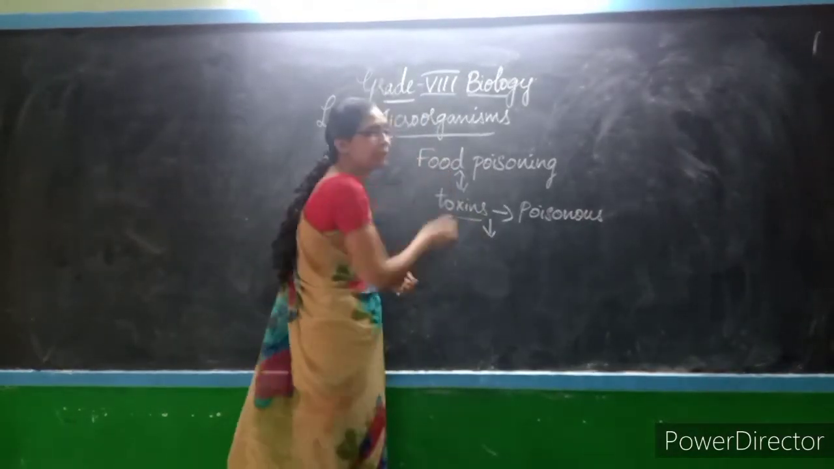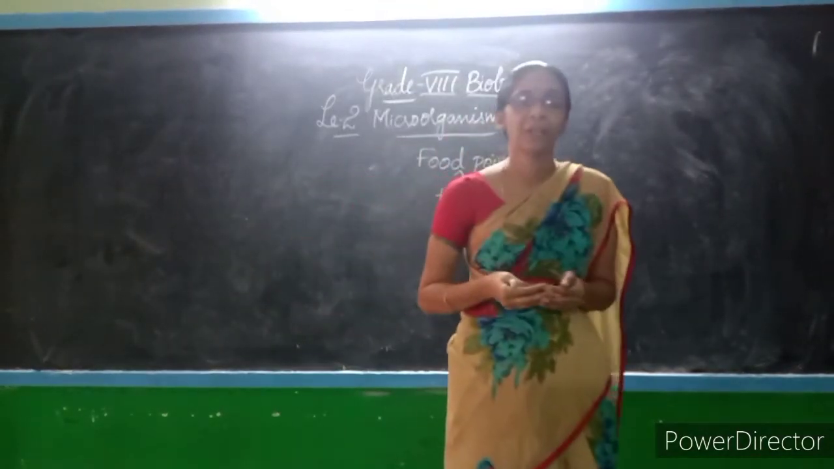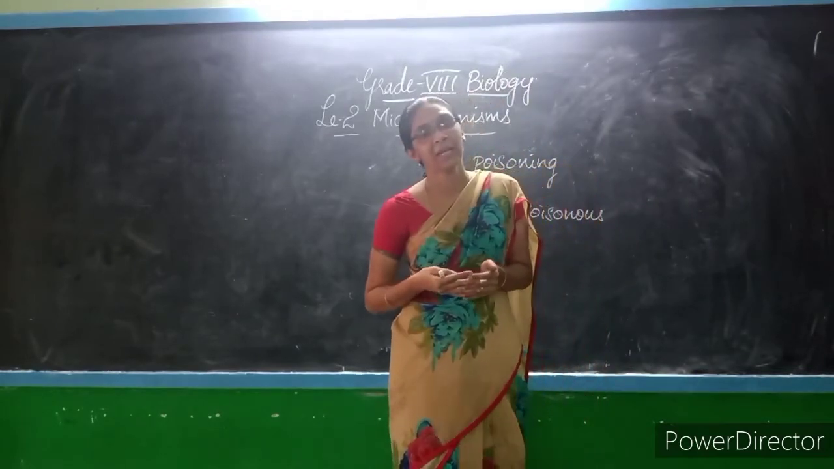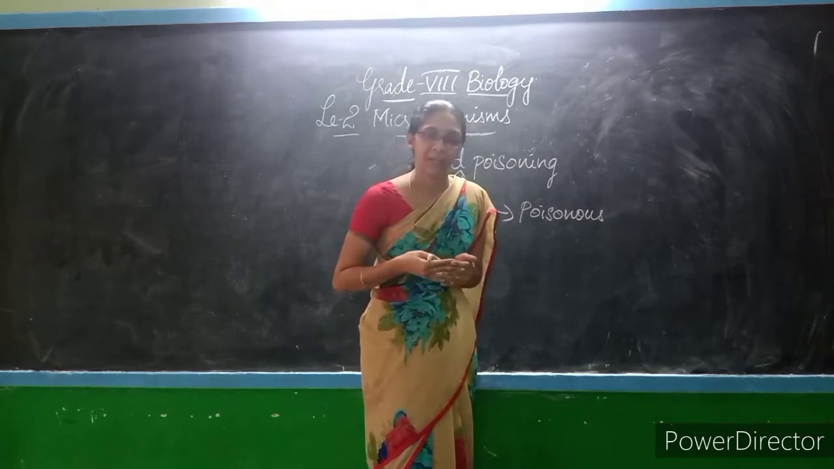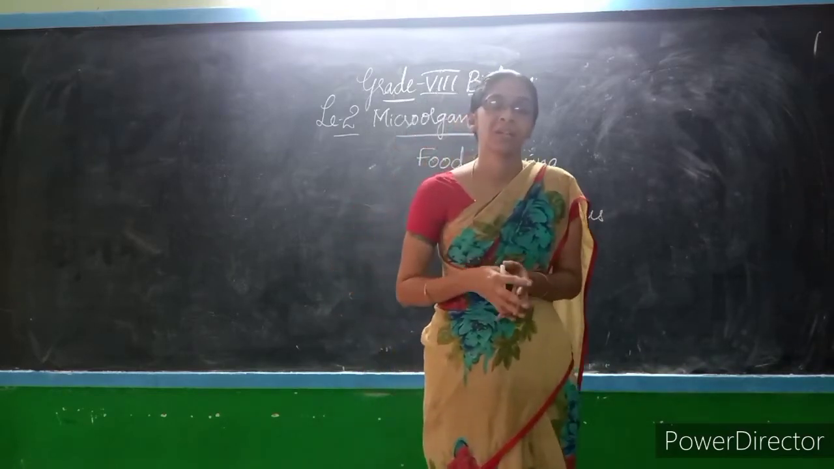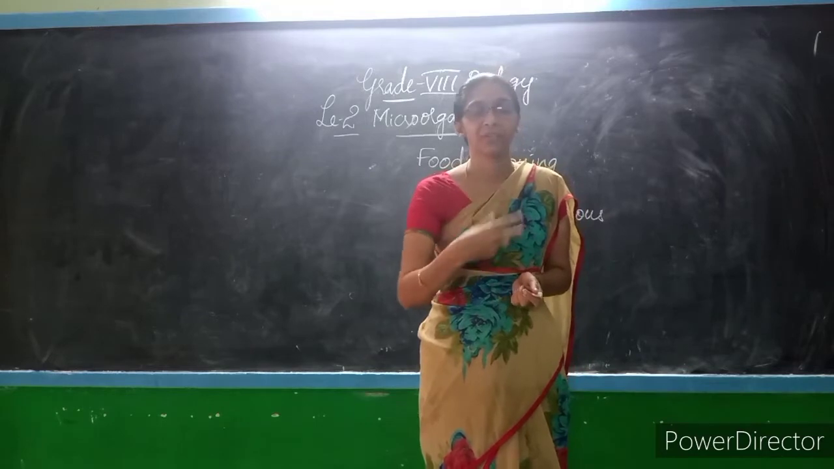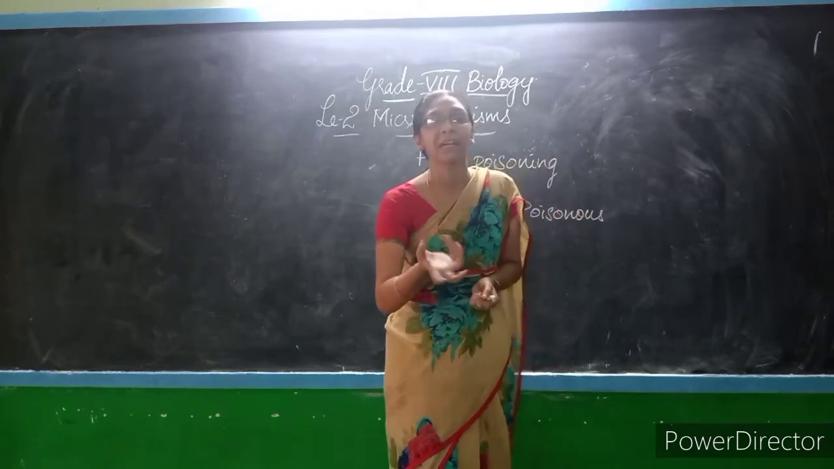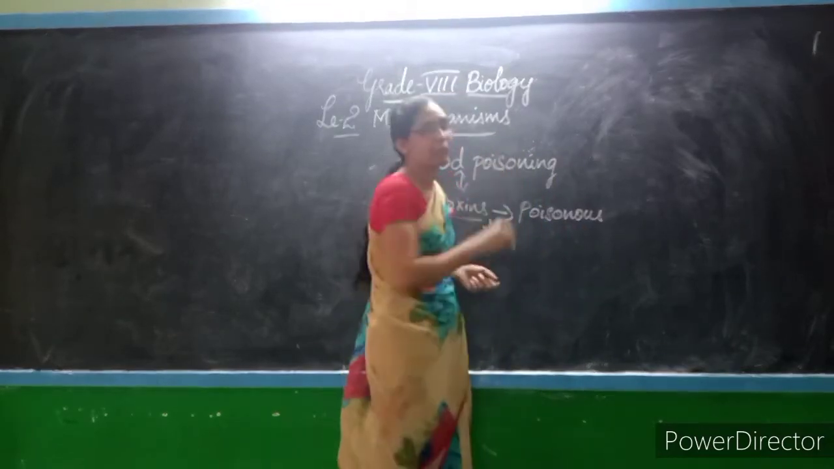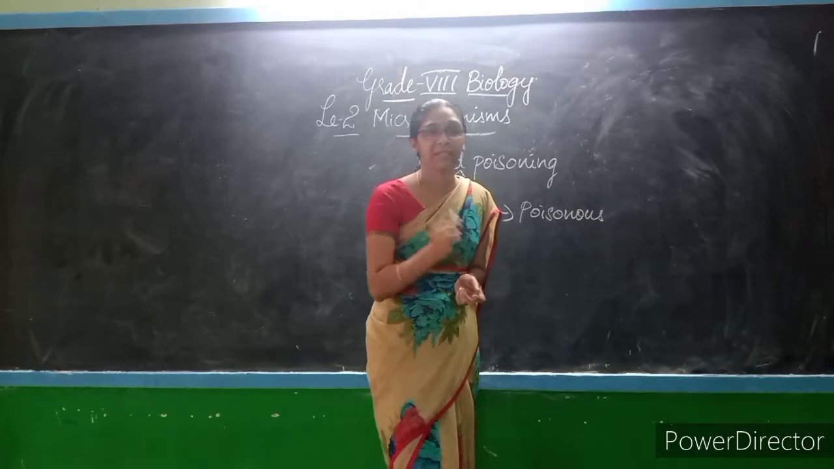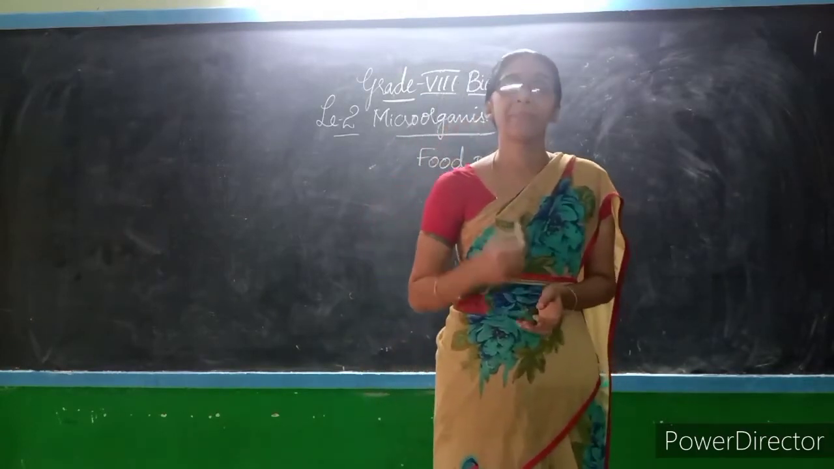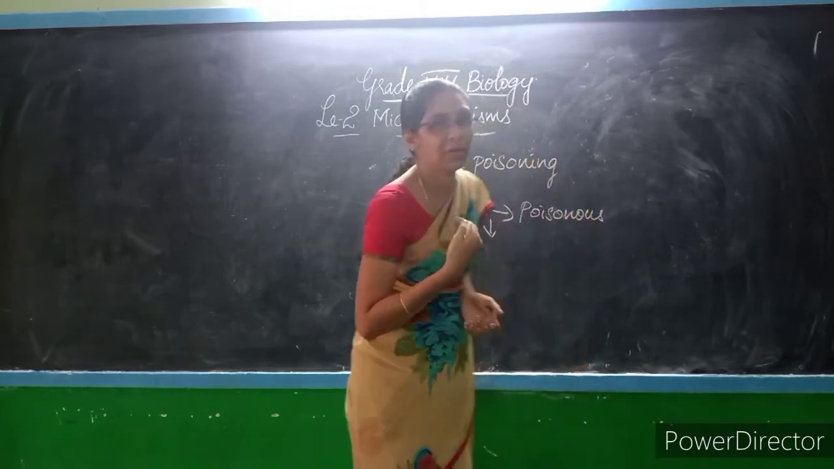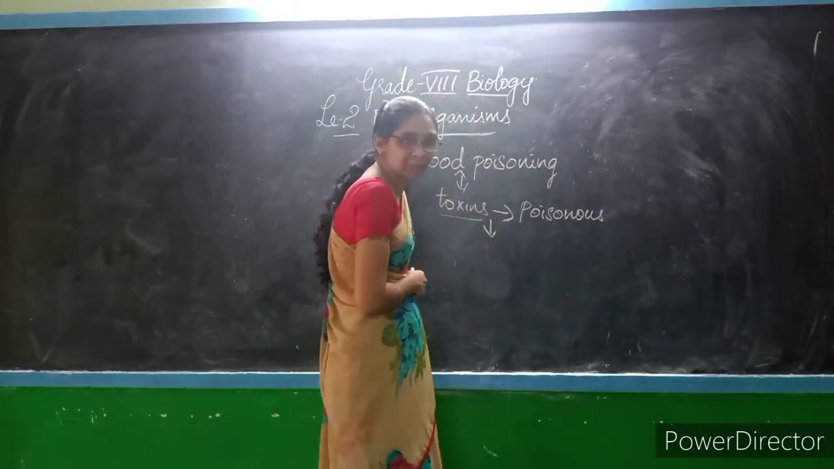So what is food poisoning? It is the illness caused by the consumption of food that contains toxins produced by microorganisms during its spoilage. Such food, if consumed, may cause some type of illness in our body. Food poisoning is a case where our body suffers from illness because of the consumption of food that contains toxins. That we haven't discussed in the previous class.